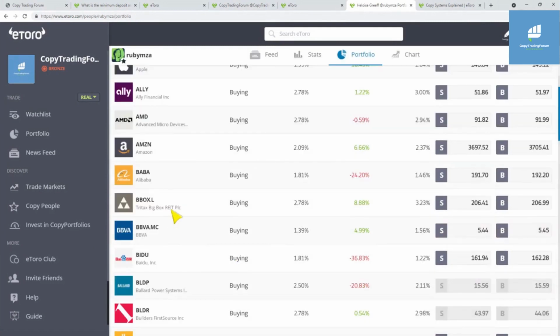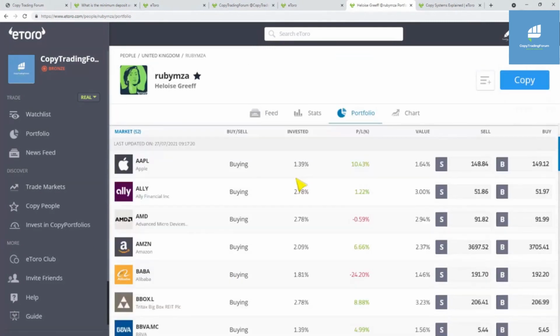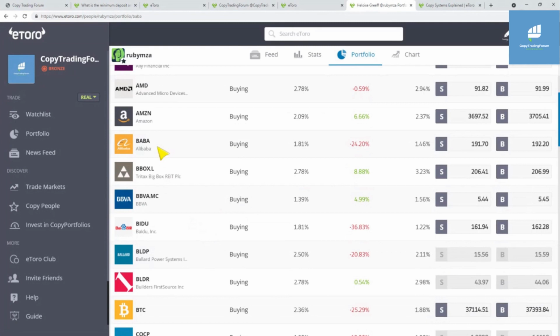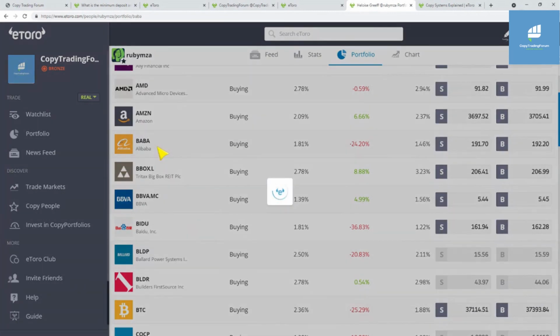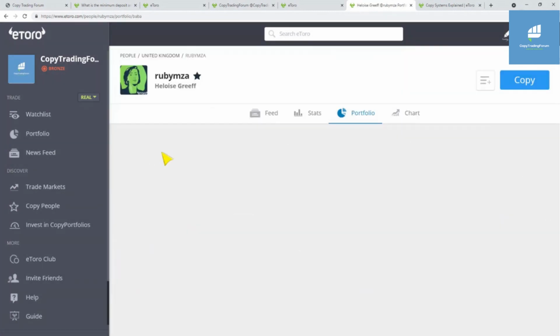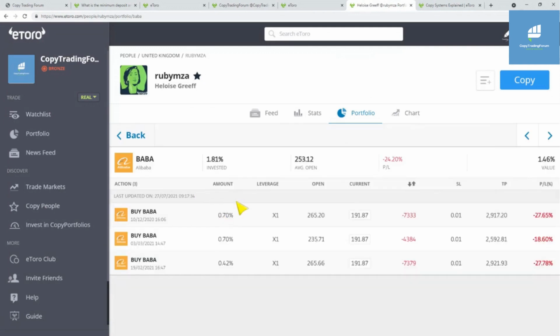So I'll just show you. If you go into our portfolio, you can see there's lots of stocks, but if you click into each stock, there are going to be multiple trades, because a lot of the popular investors dollar cost average, or buy stocks at different times at different prices, or else they want to sell a part of a stock at a different time or invest at different times. But you can see here the amount invested of our total portfolio. There's one stock here, it's 0.42.